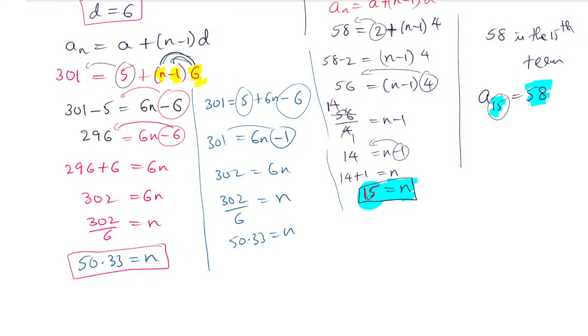If it comes as a fraction value, the given 301 is not a term of the given list, that is, the list they have given: 5, 11, 17, next is 23 and so on. So 301 is not a term now. Clear?